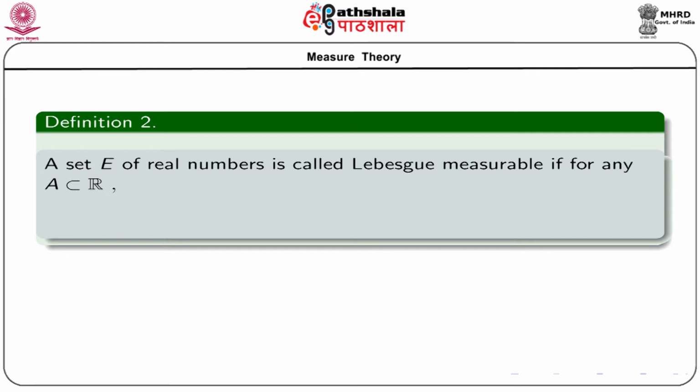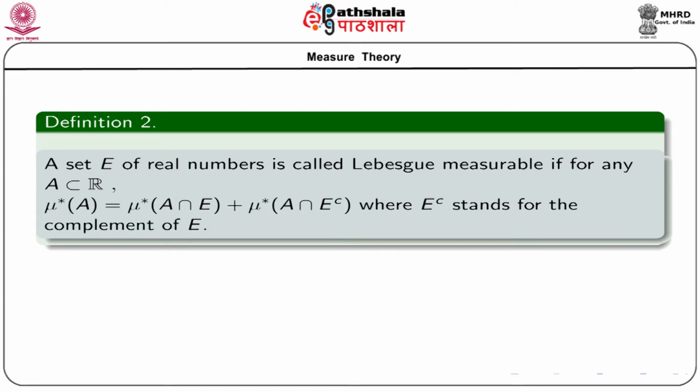A set E of real numbers is called Lebesgue measurable if for any A subset of R we have mu star of A is equal to mu star of A intersection E plus mu star of A intersection E complement, where E complement stands for the complement of the set E.